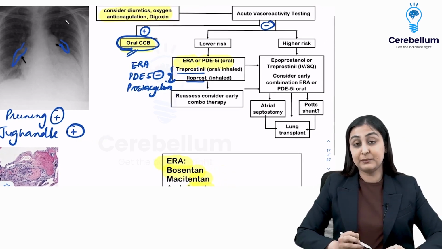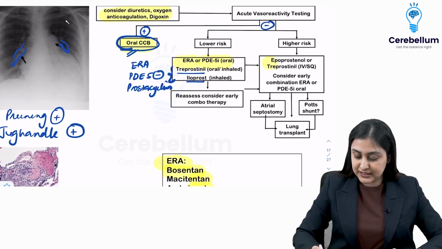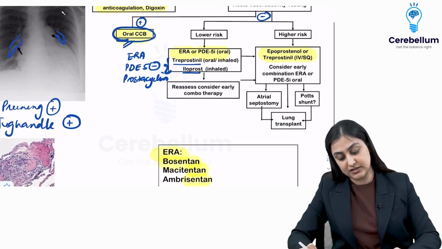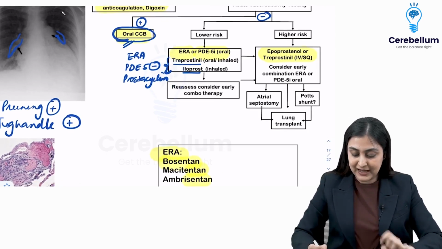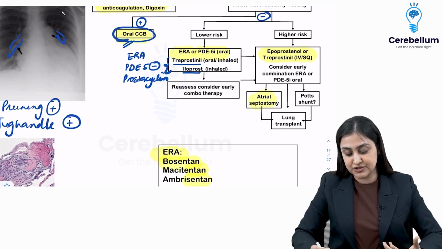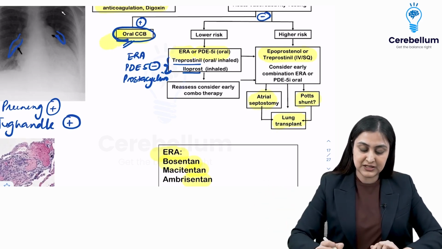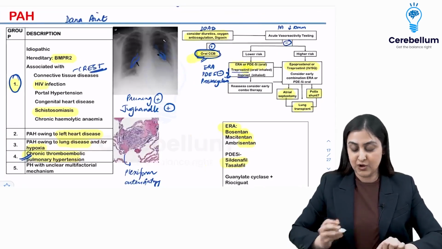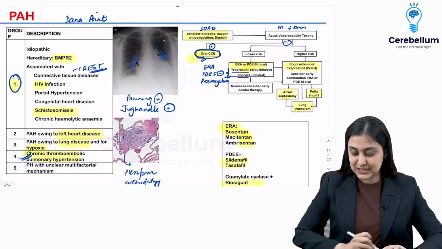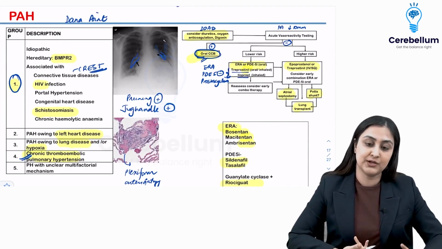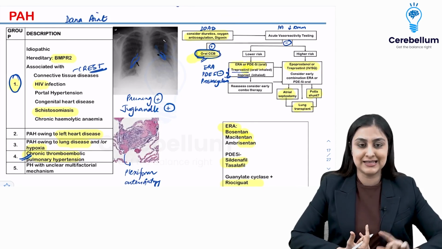On the other hand, if the patient is at higher risk, then you want to start with prostacyclins and you could also consider other drugs. Apart from that, high risk patients can also be taken for surgeries. So this, I don't think they're going to reach till here. Either it's going to be this or this that they can ask you. Also have a drug known as riociguat, which is a guanylate cyclase stimulator that you can try. So just go through these names once.